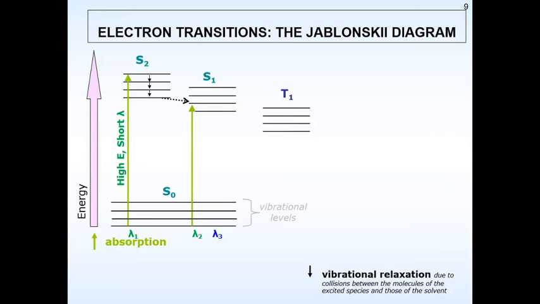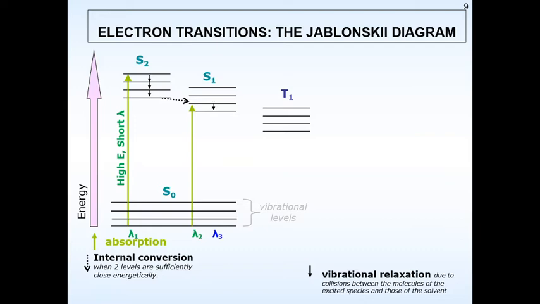Will it remain at S2? No, it will definitely come back to S1. That is the S1 excited state. Now this particular process is called internal conversion, when two levels are sufficiently close energetically. Can we not observe that S1 and S2 are closely related? We can say that there would be a system where the S2 energy level electrons will return back to S1. This is because the two levels are very much energetically similar.